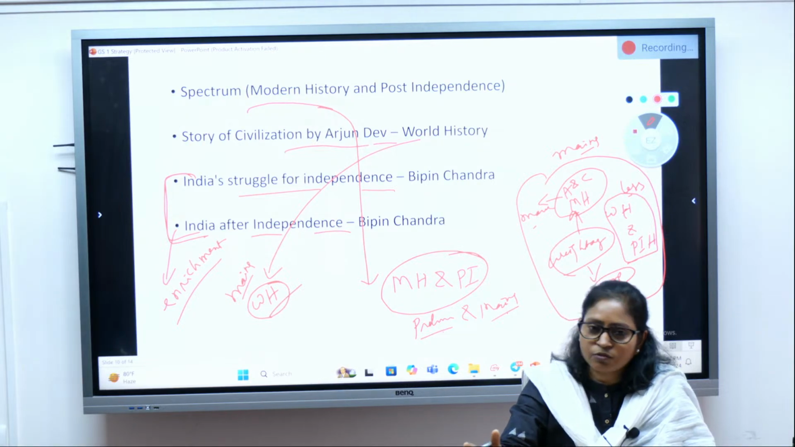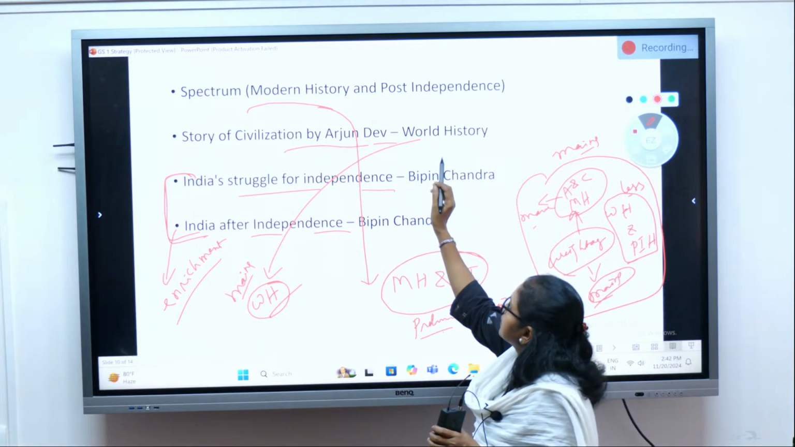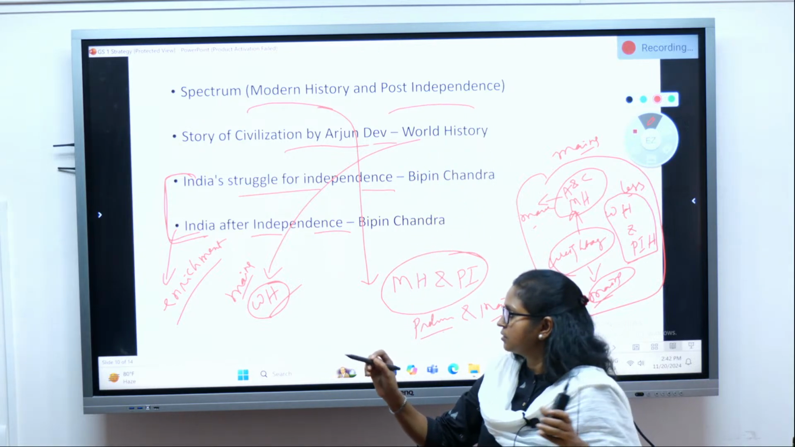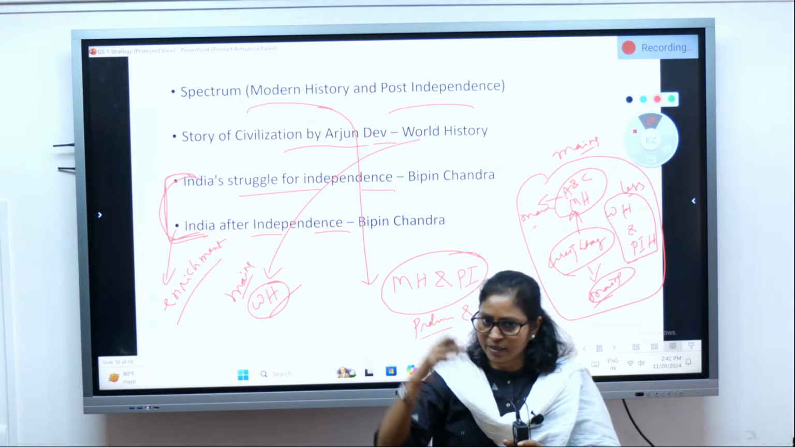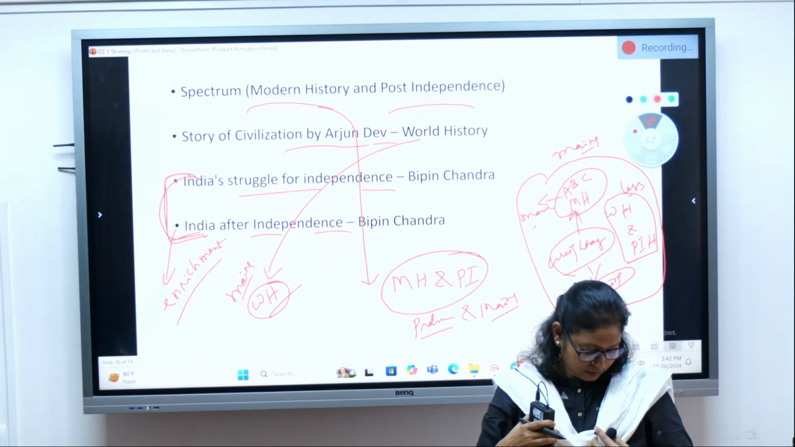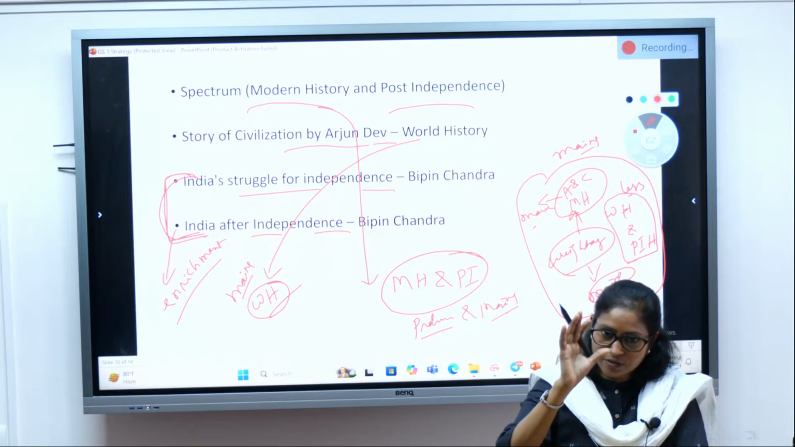Read it like a story, nicely, and whatever topics are not covered in Spectrum for post-independent or modern history but are covered here, only those areas you can make notes on and attach to it. That is what the strategy should be. That is the minimum books. At the end, you should have only one core book.